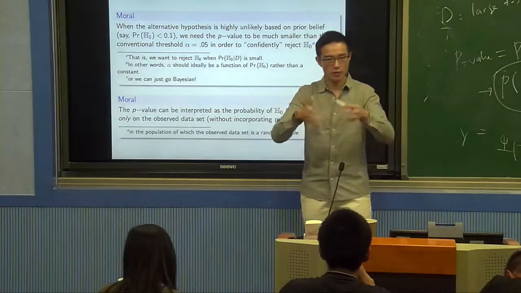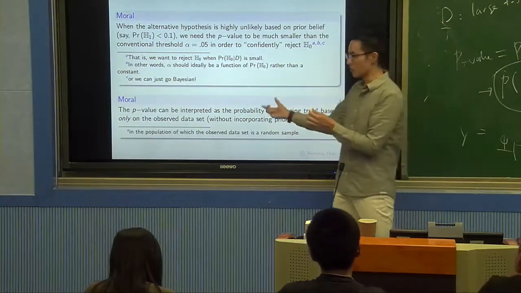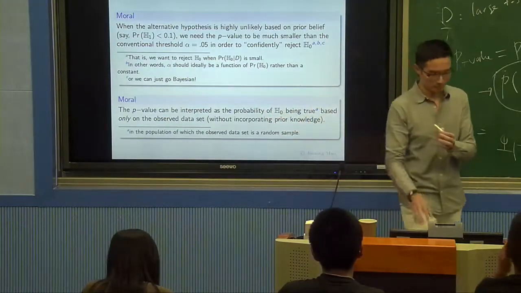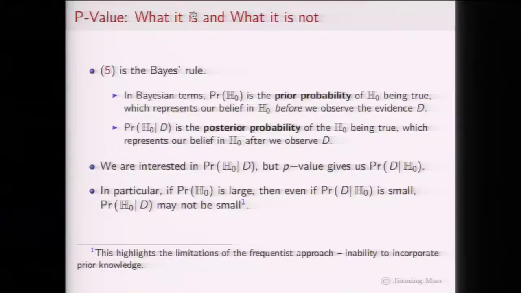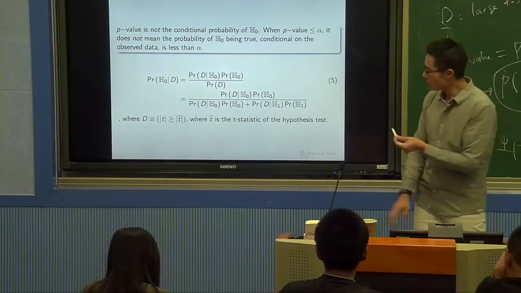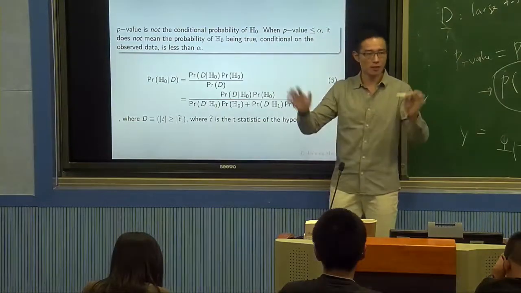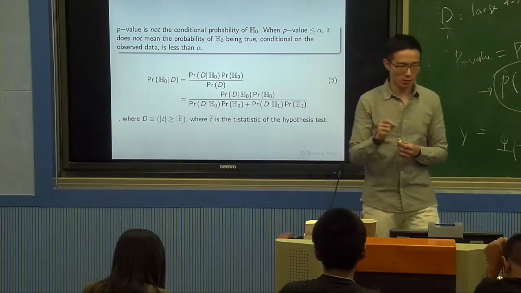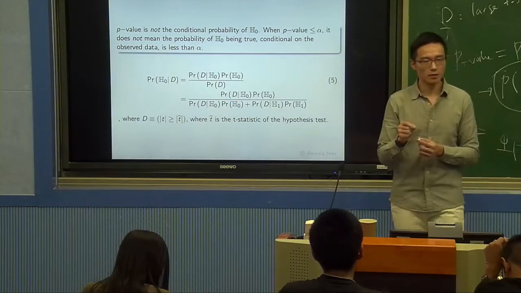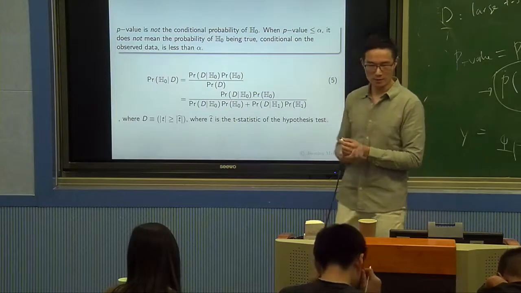Our knowledge purely comes from this H0, from this data set. Then p-value is the probability of H0 being right? So if we know nothing about this subject before this data set, then our p-value is the probability, okay? Because we just get rid of this probability of H0, because we know nothing about H0 before this data set. So p-value is the probability of H0 being true, not conditional, but based only on my data set.